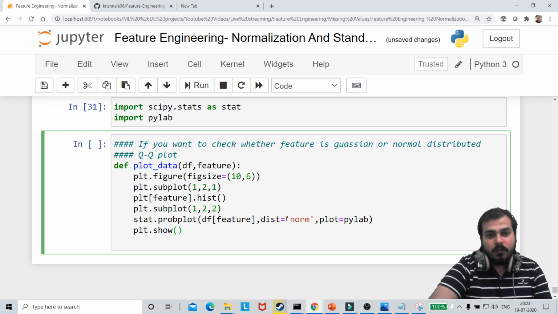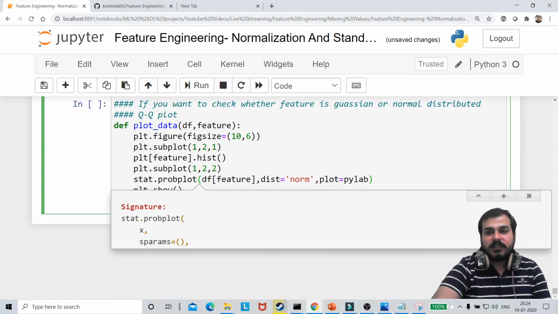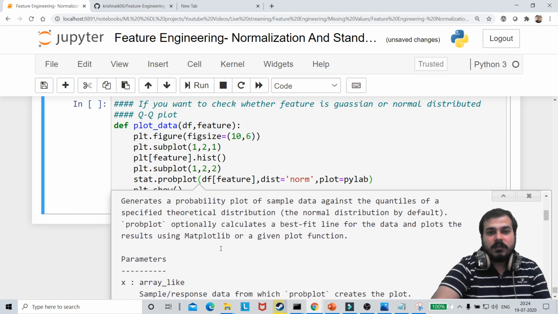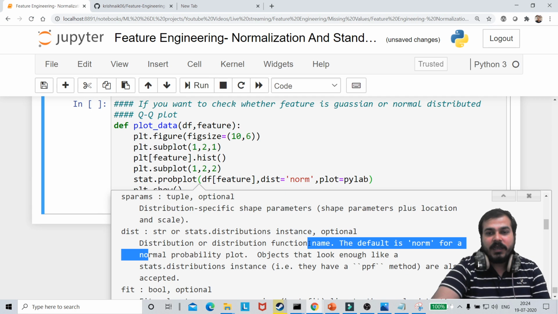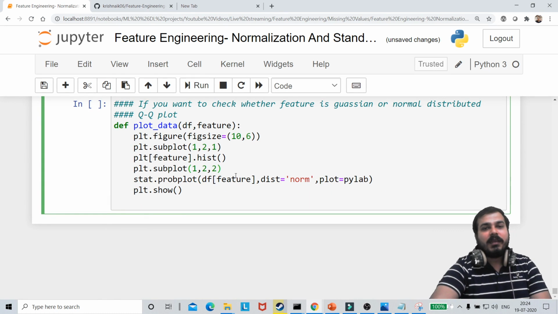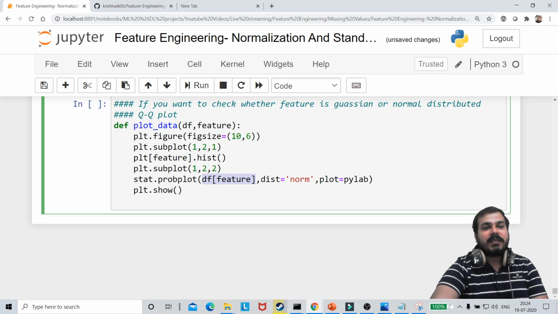Again, remember what is this probplot? Let's see, shift tab. Here the first parameter I give is the x value, which is my feature. Distribution is norm. So what is this distribution? It is nothing but the distribution or distribution function name. The default is norm for a normal probability plot. So what it is going to do, understand one thing. This will basically be my x-axis value.